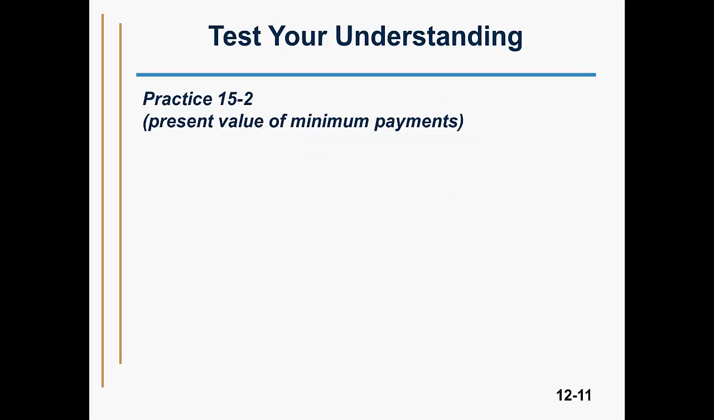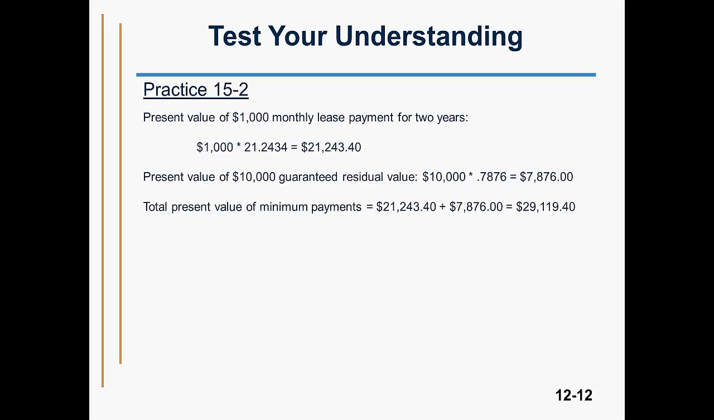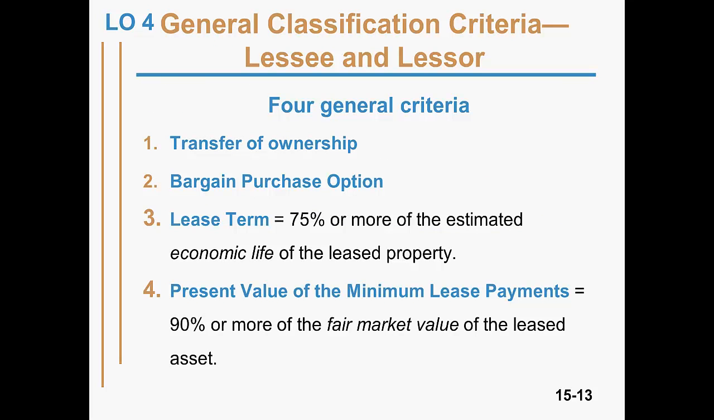Here's a practice problem to try, so pause the video, work the problem, and resume the video when you're ready to see the solution. Practice problem 15.2 is a matter of finding the present value of both the $1,000 monthly lease payments and the $10,000 guaranteed residual value. The total present value of the minimum payments is $29,119.40.